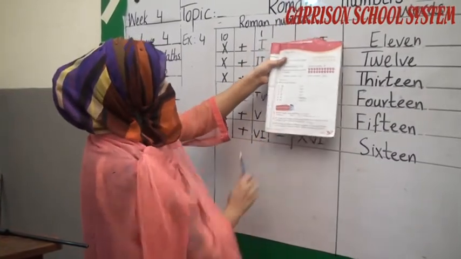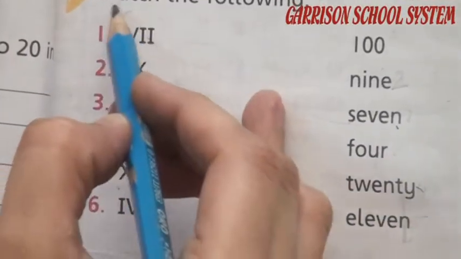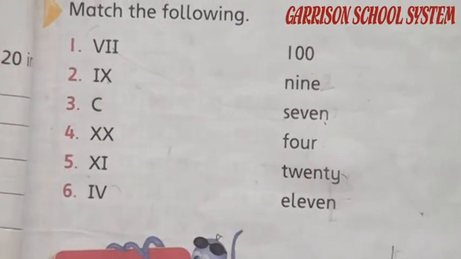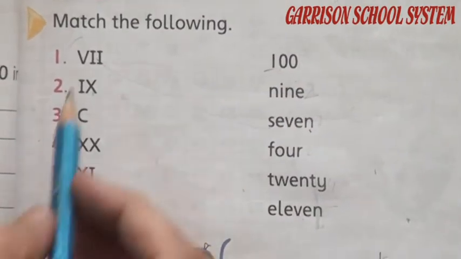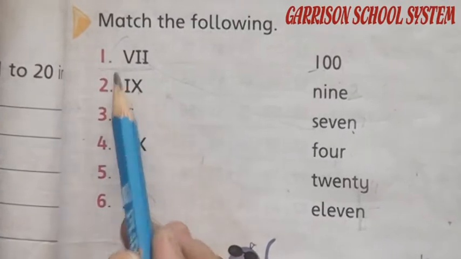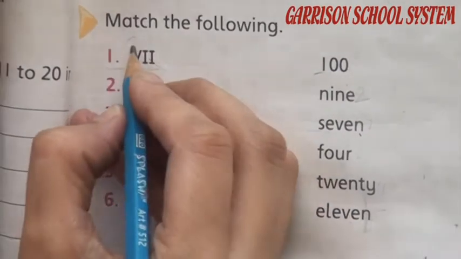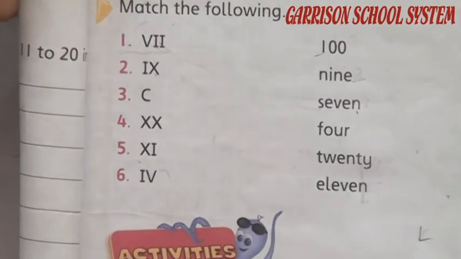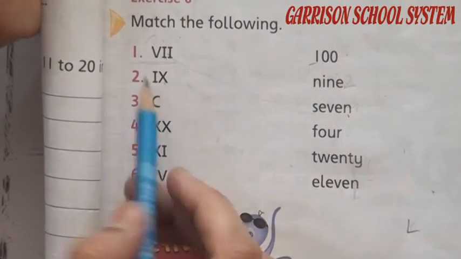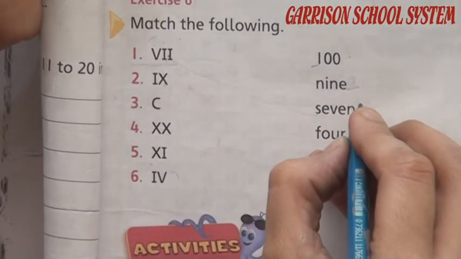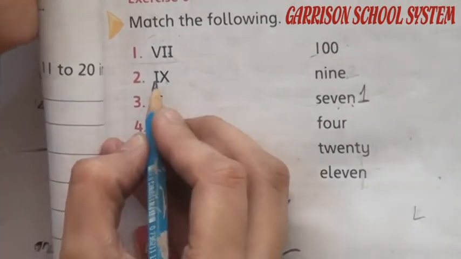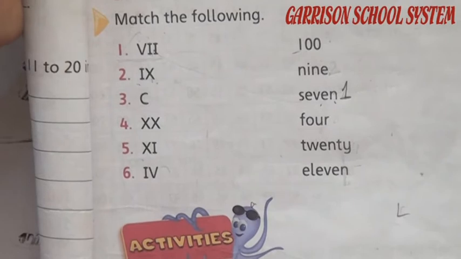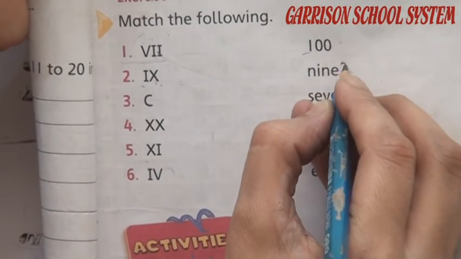Now move to exercise number 6 student. Match the following. Here are numbers in Roman counting and here are counting in words and in Arabic numbers. So first of all we have to look at number 1. Which number is here? This is our number 7. 5, 6, 7. So where is number 7 written here? 10, 9, 7. This is 7. So we have to write here number 1. 1 is here. Now next is IX. This is representing the number 9. Where is 9, 10 and 9? Here is 9. So we have to write here 2.